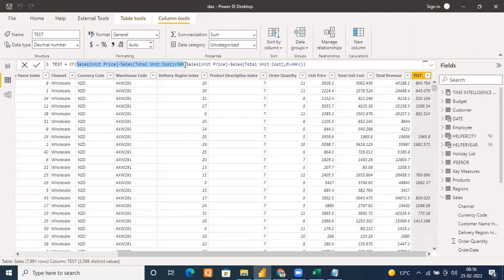In a context, suppose for the first row, this will be evaluated first. Then it will check the condition. Is it greater than 500? If it is, then this expression, which is the same expression, will be once again evaluated, and then its value will be put here. If this condition gets true, then this expression will be recalculated and placed here.